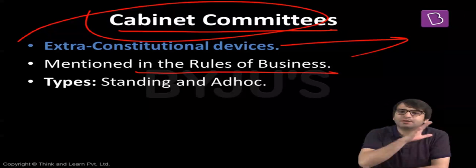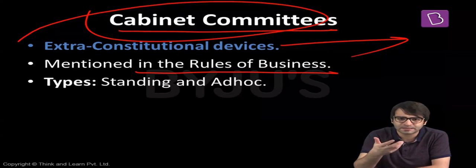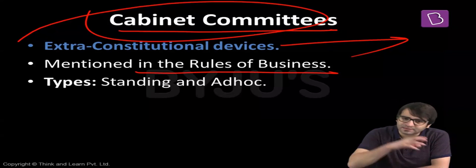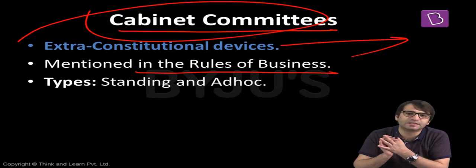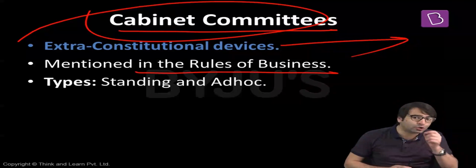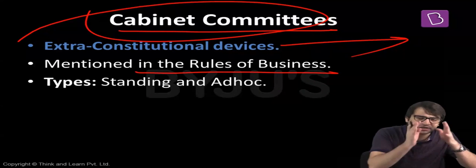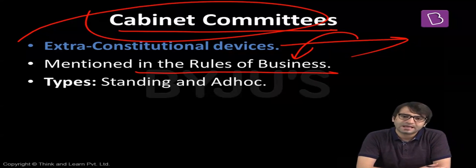How the government will perform, how the government will function, for that there are various rules made. These rules are what we call the rules of business and procedure. And these rules of business and procedure do mention the cabinet committees concept. That means although cabinet committees are not mentioned in the constitution, they are mentioned in the rules of business and procedure. And there are two types of cabinet committees.